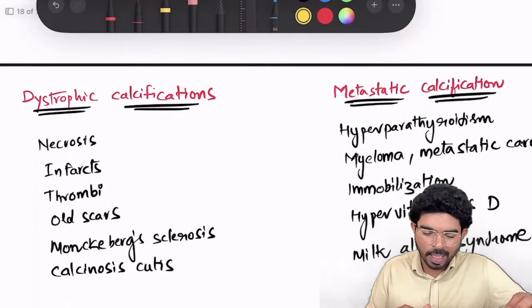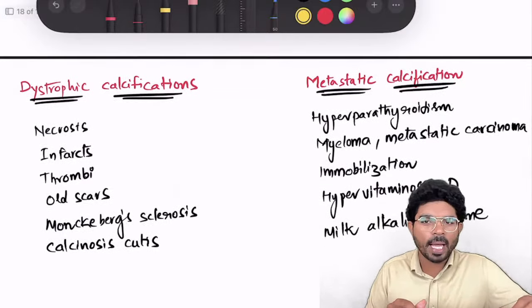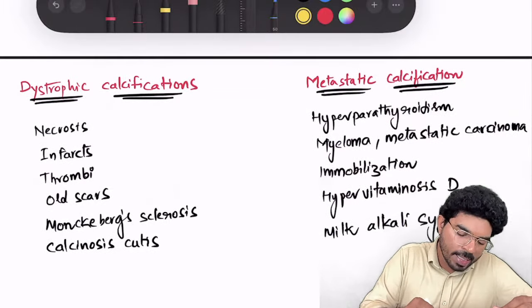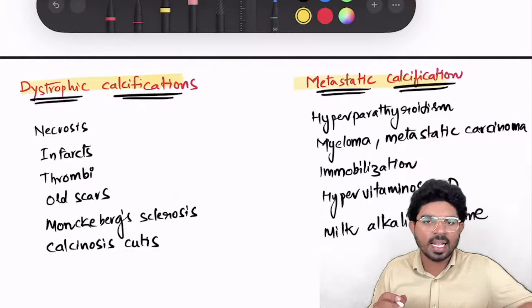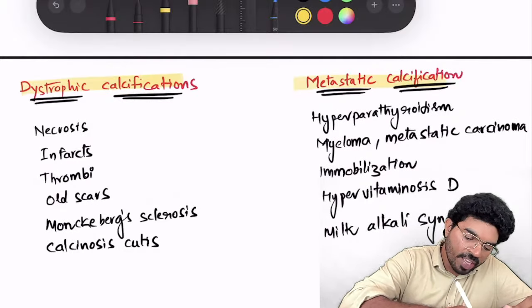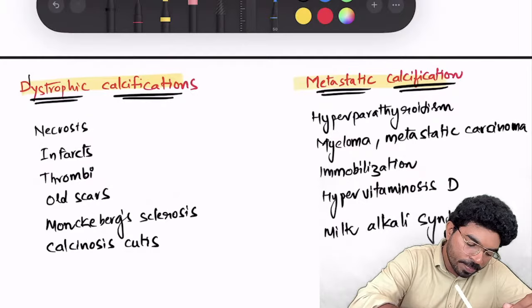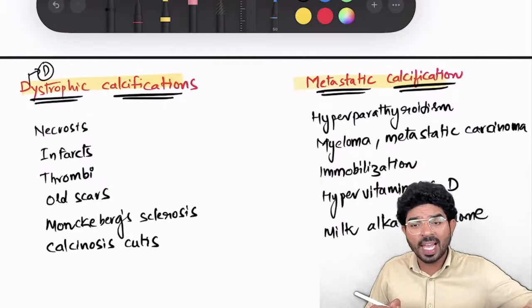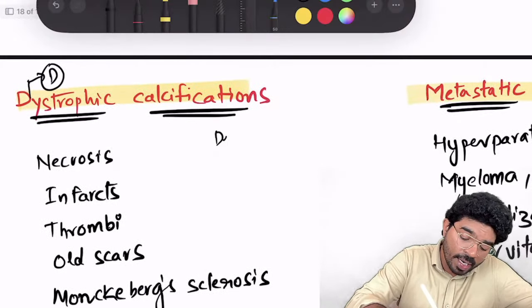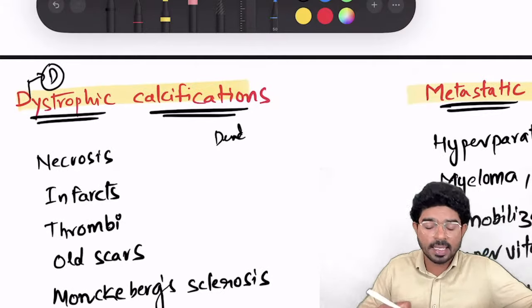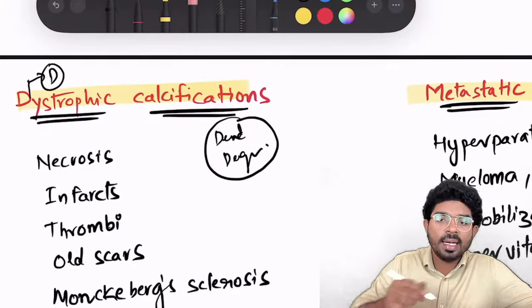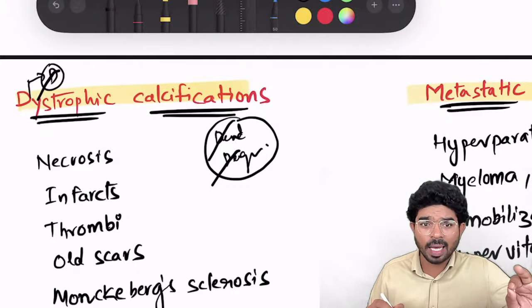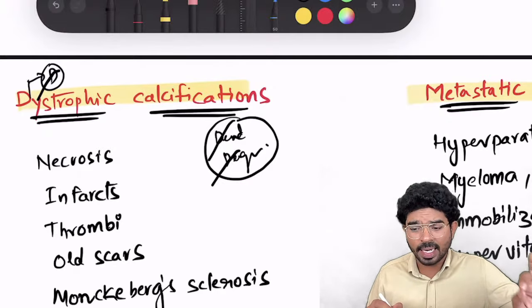Then I want to talk a little about a concept in pathology. I just want to make it as simple as possible: the difference between dystrophic calcification and metastatic calcification. Whenever I'm teaching dystrophic calcification, I told you to remember D for D. Dystrophic calcifications are basically seen in dead and degenerated cases. D for D, D for D. Dystrophic calcifications are associated with dead and degenerated cells.